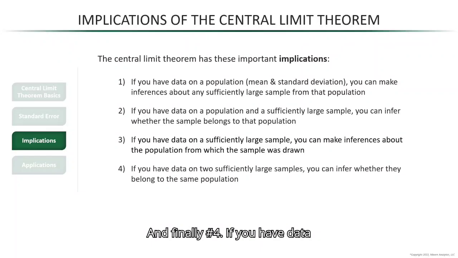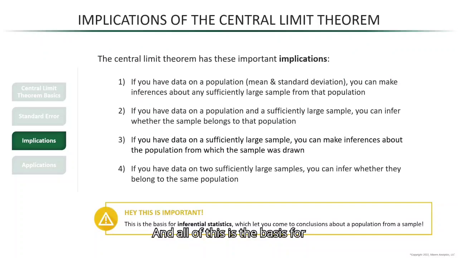And finally, number 4, if you have data on 2 sufficiently large samples, then you can infer whether they belong to the same population. In other words, if their population means are likely the same. And all of this is the basis for inferential statistics, which let you come to reasonable conclusions about an unknown population from a sample. And it's what we'll focus on for the rest of the course. So don't worry if these implications haven't fully stuck yet. As we apply them, then you'll start to realize how all of this ties together.